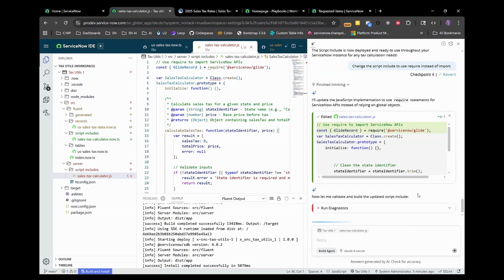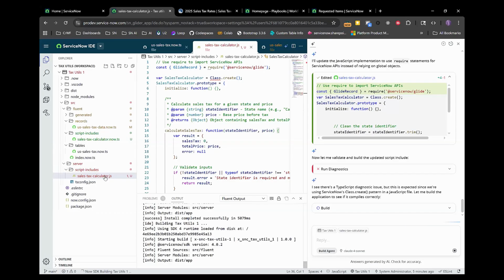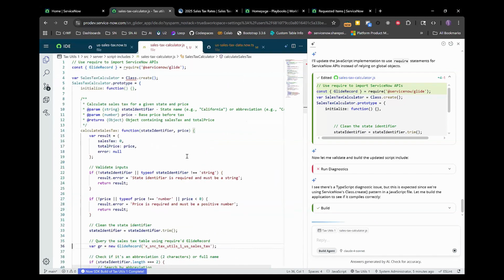Those are one way where we can generate it, and you can see now it's been modified. But what Build Agent is really good at is round trip. So it gives us lots of options to just tailor the code exactly how we want, make modifications. So if we had a change in our requirements for this script include, we could also use Build Agent to do that as well. So let's just make it a little easier to see here, and give it a second.